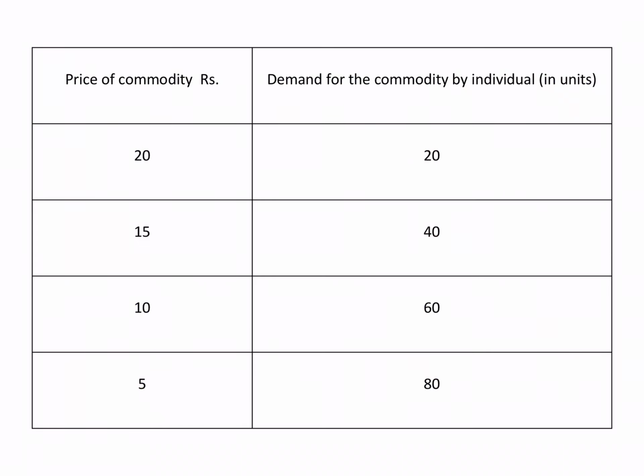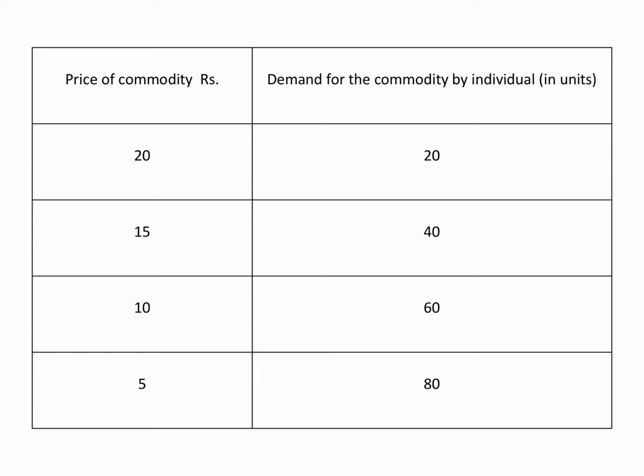The following table shows the price of the commodity in rupees and the demand for the commodity by an individual in units. When price goes up, demand goes down; when demand goes up, price goes down. Please remember this sentence properly.